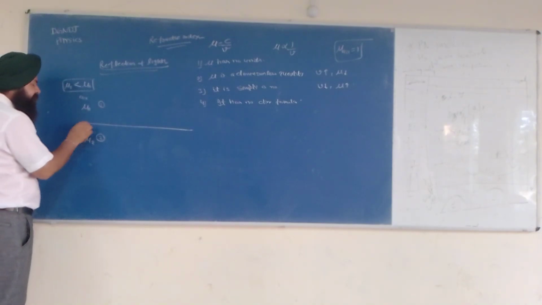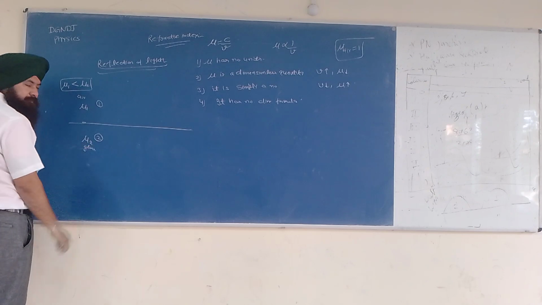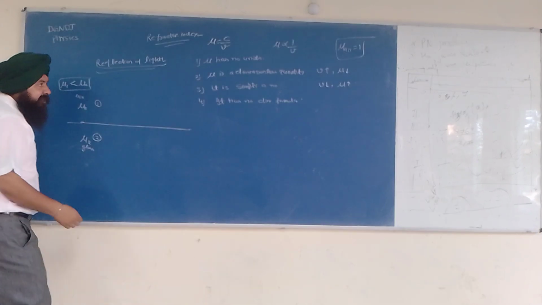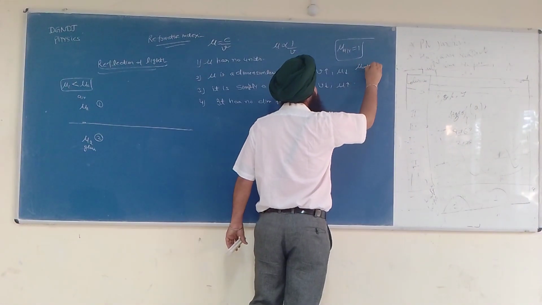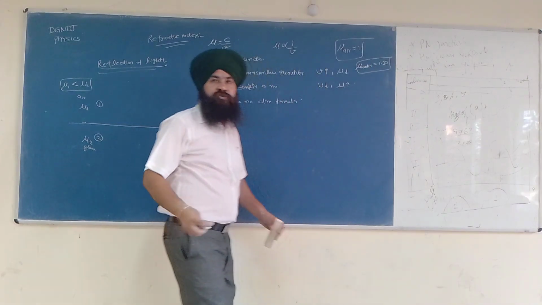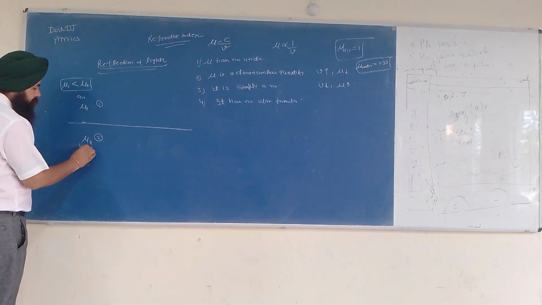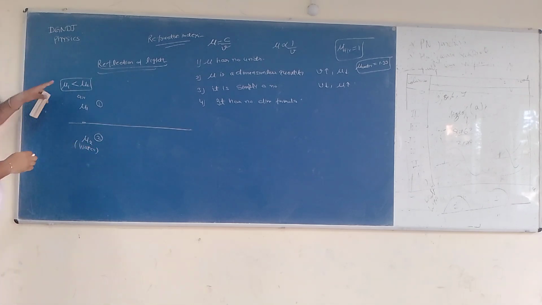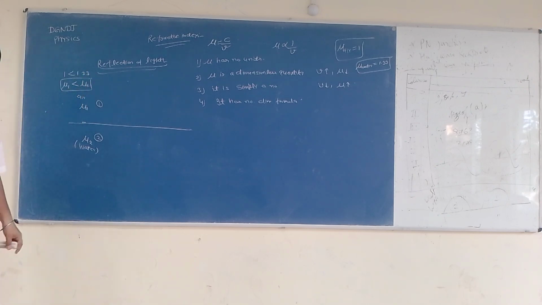Let us say this medium is glass, or water. What is the refractive index of water? That is 1.33. So obviously, if it is water, then 1 is less than 1.33.